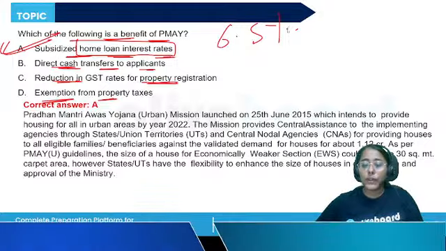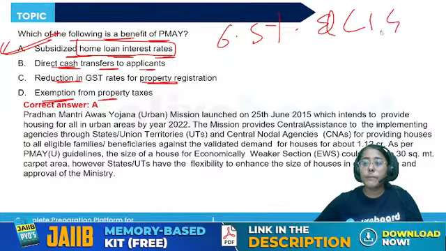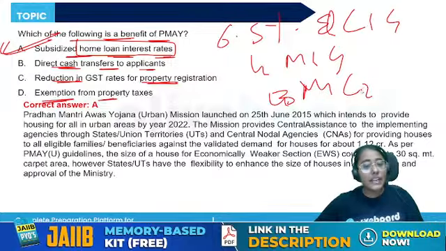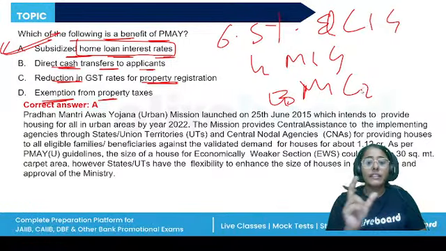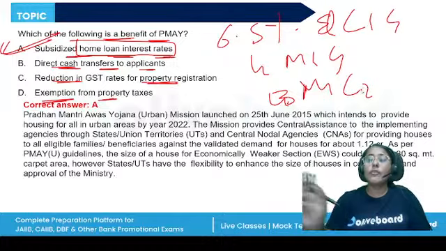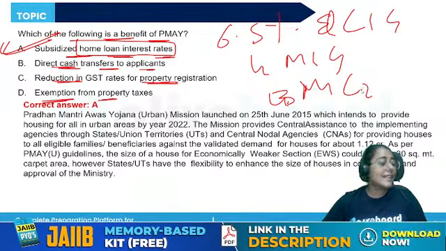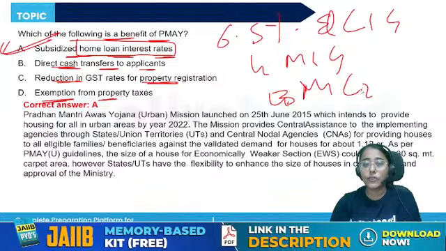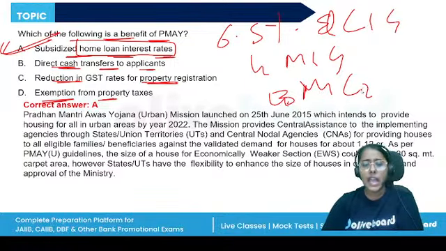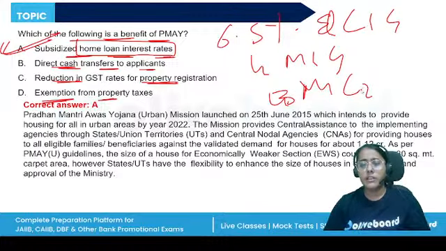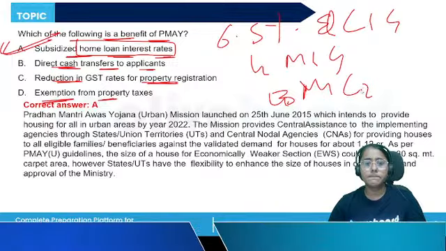6.5% for the EWS and the lower income group, 4% for the middle income group 1 and 3% for the middle income group 2, depending upon their income criteria: up to 3 lakh, 3 to 6 lakh, 6 to 12 lakh, 12 to 18 lakh respectively. It is also implemented through the central nodal agencies. HUDCO is there and NHB is there. The National Housing Bank acts as the central nodal agency. So this is how the Pradhan Mantri Awas Yojana works.